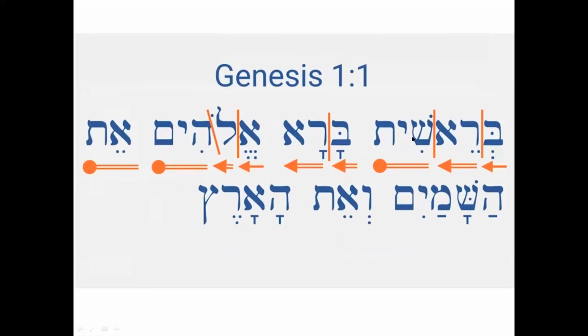Now see the example which we have learned: Bereshit, bara, Elohim, et, Hashamayim, ve et haaretz. See, because this be is a preposition with a vocal shva, it forms one syllable. Then re: this arrow shows that it is an open syllable because it begins with a consonant, resh, and ends with a vowel. Then this dot represents that it is a closed syllable. Shit ends with a consonant.